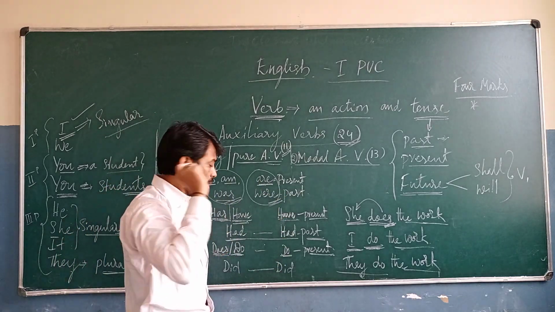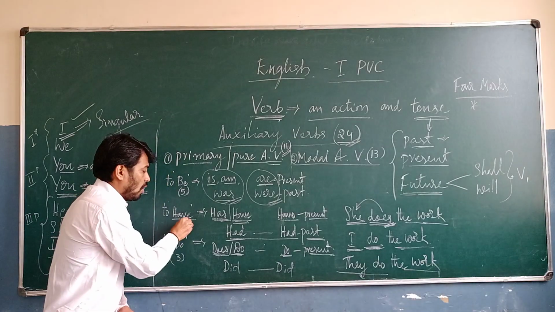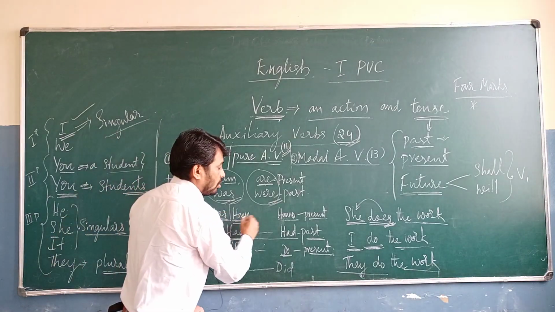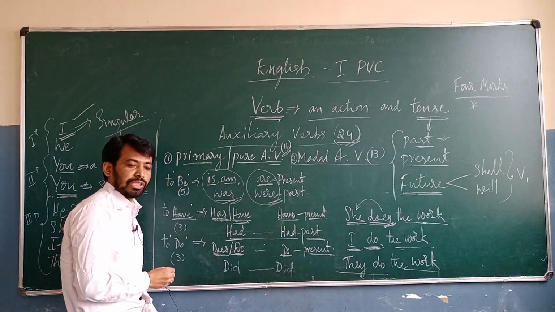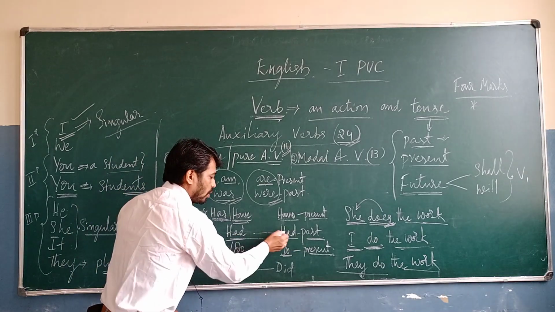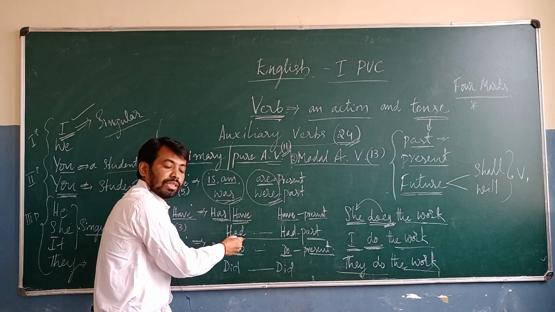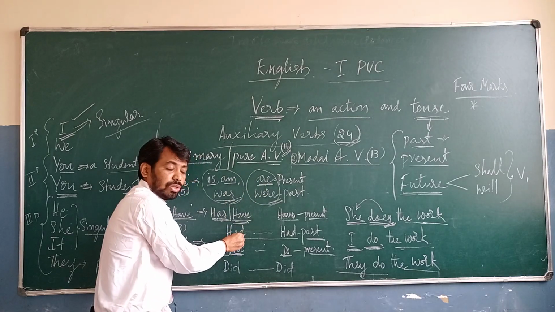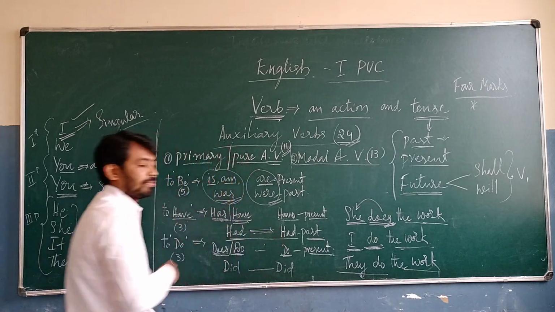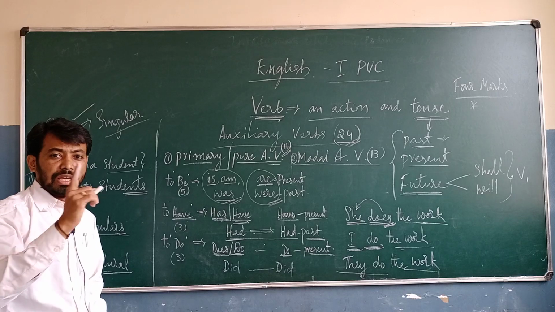Okay, so here, and then the have form: have or has in the present tense, and then had. There is only one for the singular and the plural in the past tense. Okay, use had. Yes.